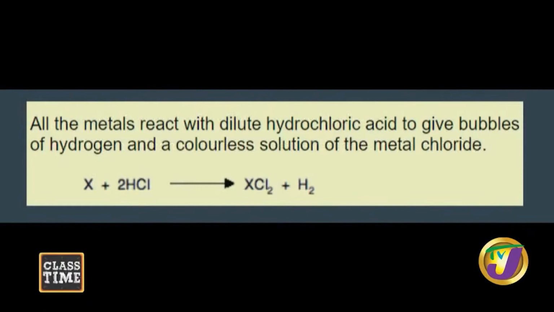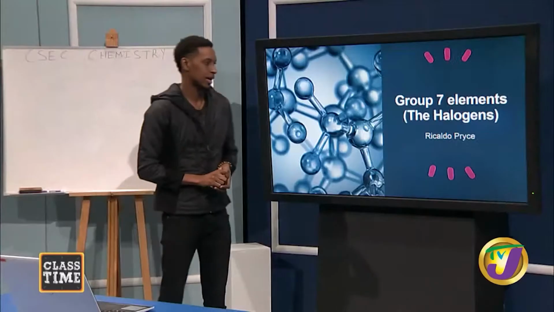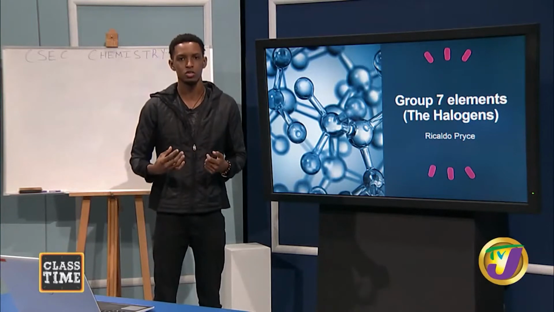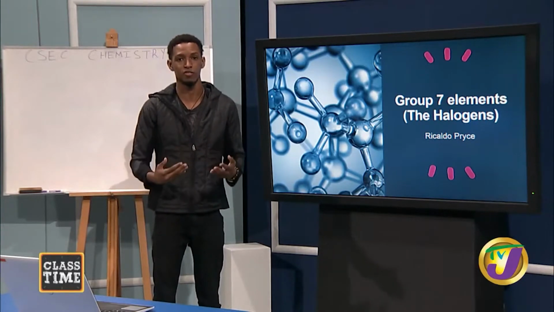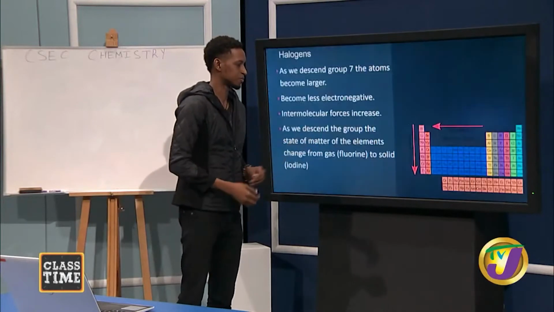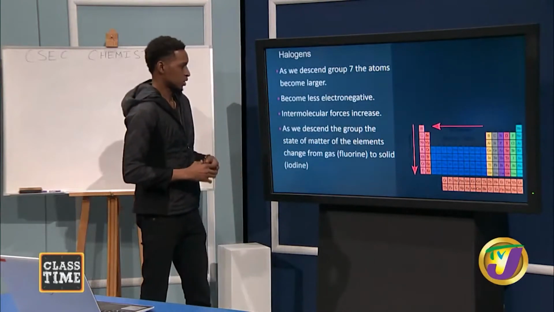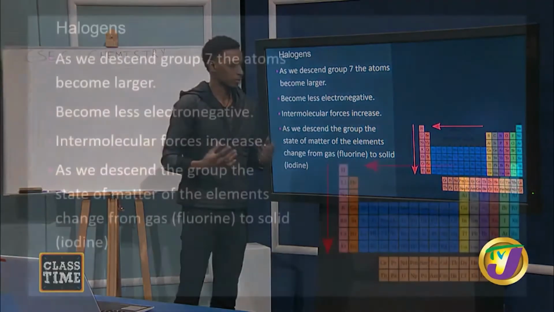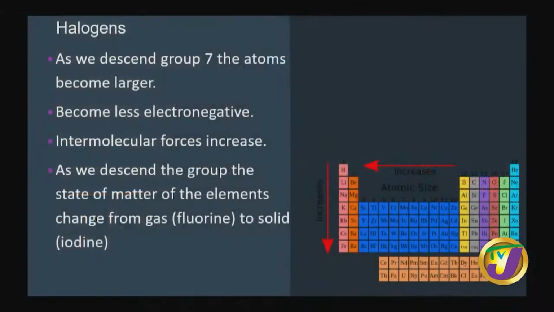Now, let's look at the group 7 elements, halogens. So we might refer to them as halogens going forward and not necessarily group 7 elements. Now, so we're dealing with group 7 right now. So let's zone in on group 7. And it's from fluorine to astatine. Now, I should mention